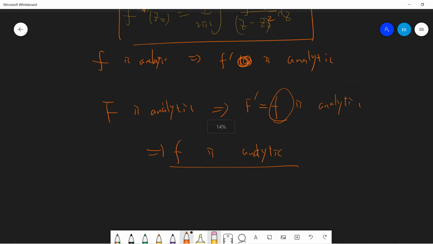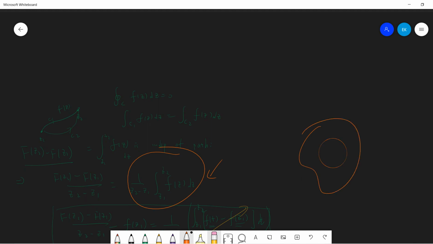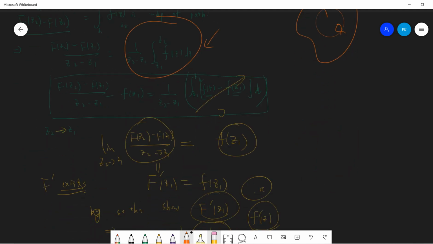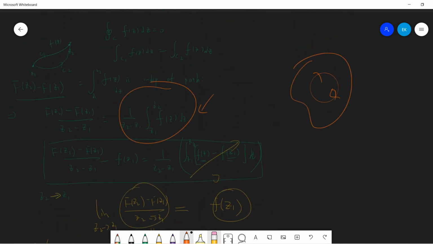The proof is very simple: we just use independence of path, and then we can do this. We need to ensure that z0 is inside the region you choose, otherwise you cannot use this theorem. And if you have a hole and you choose points on it, then you cannot approach those points from those directions.